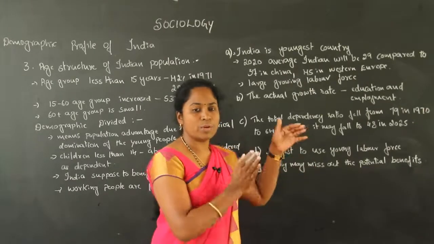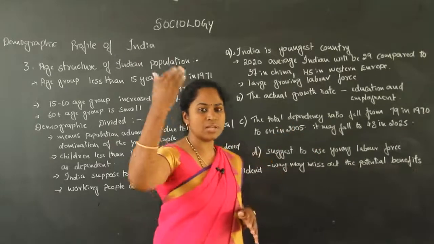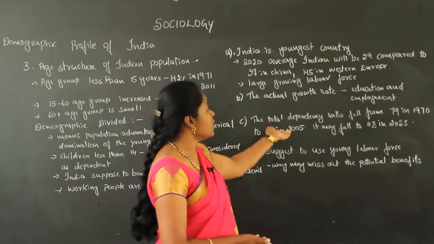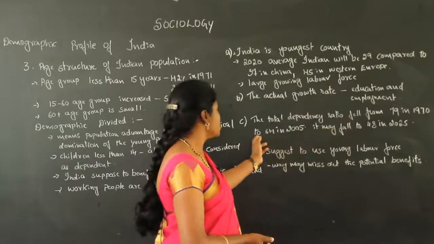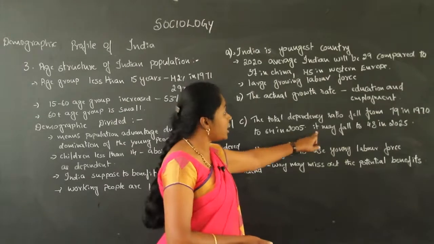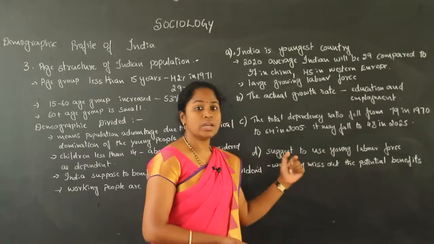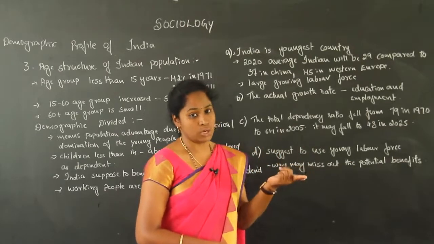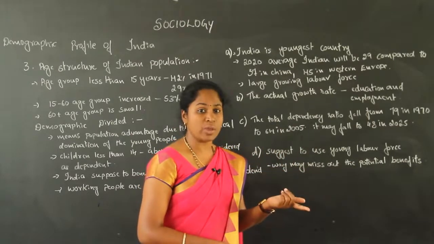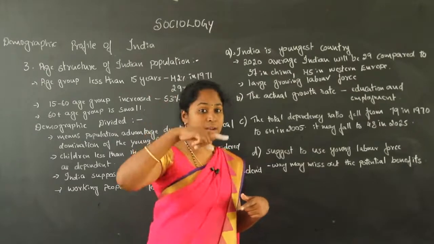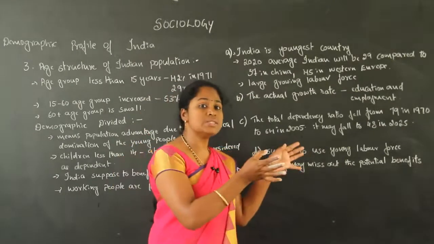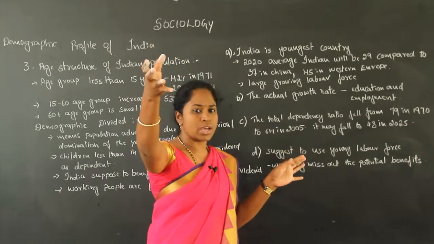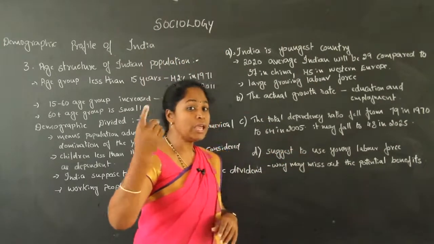The age group below 15 years as well as above 65 years, we have changes there. Because of that we could find it was 79 in 1970, 64 in 2005, and it may fall to 48 in 2025, and it may increase in the future. By 2050 we can expect that the dependency ratio will increase, because this younger population will automatically move to the older age, so the dependency ratio will increase.